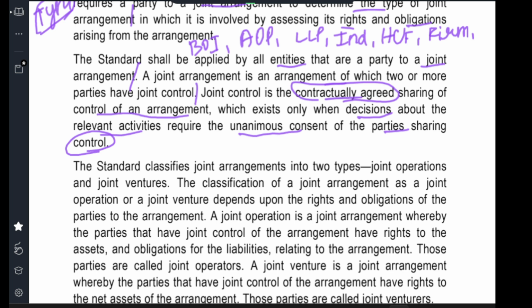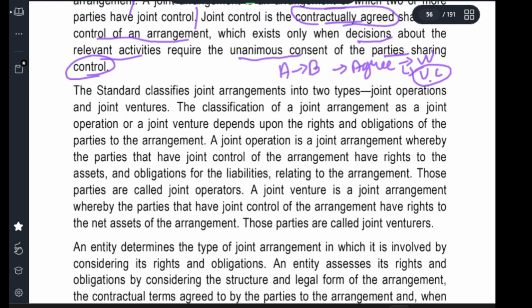So party A and party B jointly agree through an agreement, not only in writing but also in unanimous consent. For the activities they do, both of them have a concern. If any problem arises out of the arrangement, both of them are responsible. It doesn't work in a way where you are responsible for the problem but I am responsible for the profit. A joint agreement doesn't work that way.